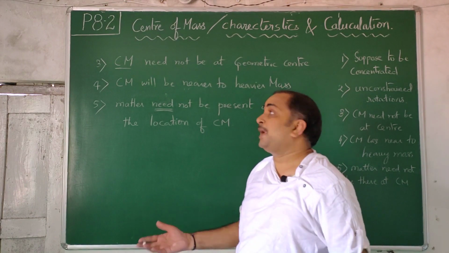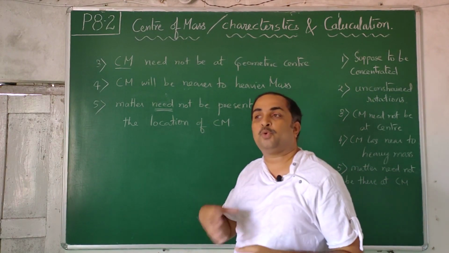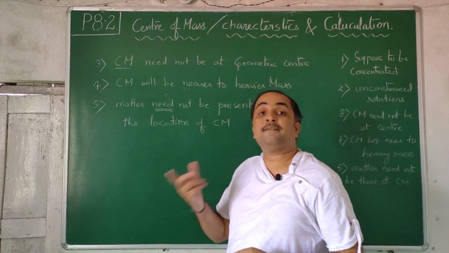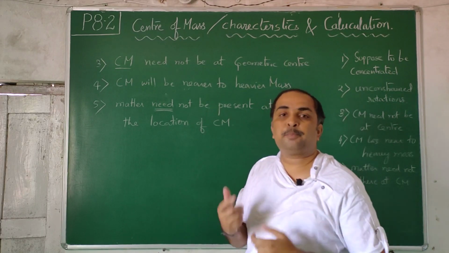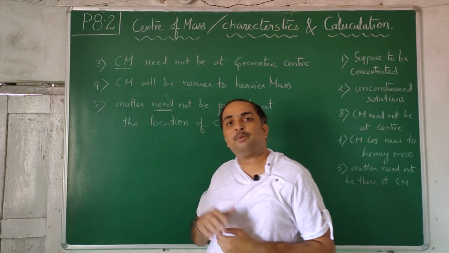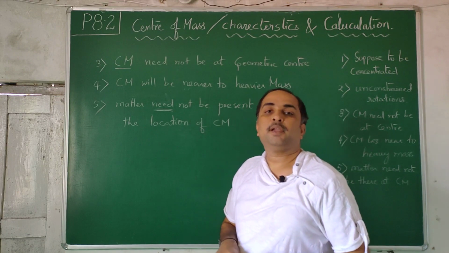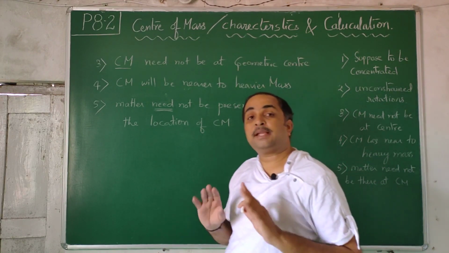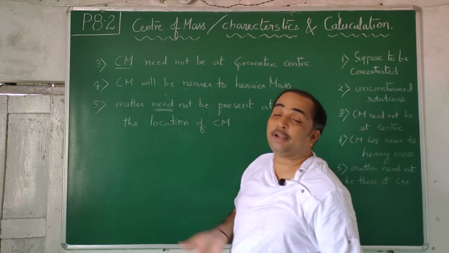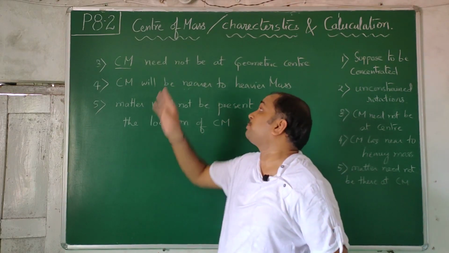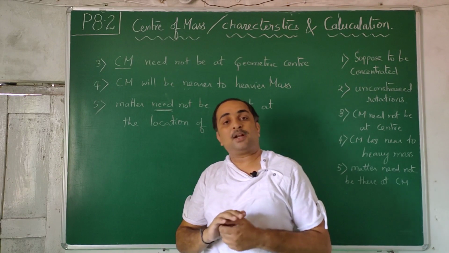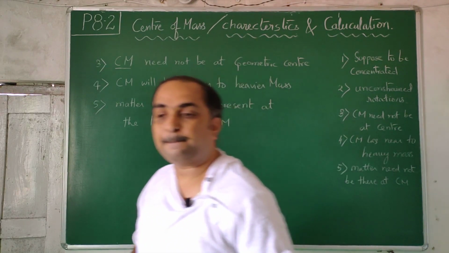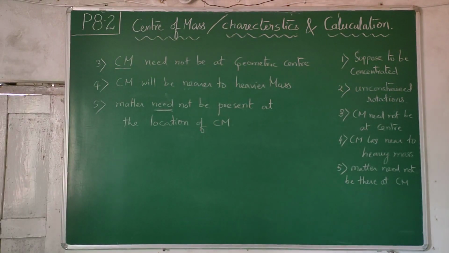So you should never be happy by knowing 10 points. You should aim for the 11th point, the 12th point. While doing problems, some more points will get into your brain, and every point becomes important in future. So I am not saying sorry for what I told. I am happy that I am not able to explain center of mass in one word. Center of mass is not to be explained in one word. It is to be elaborated as much as possible, and every point will contribute to your knowledge.